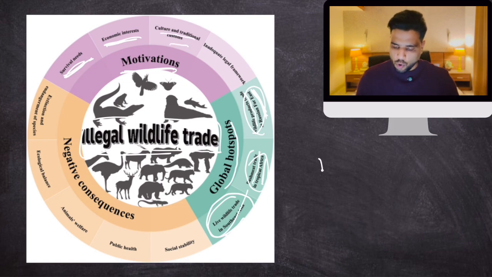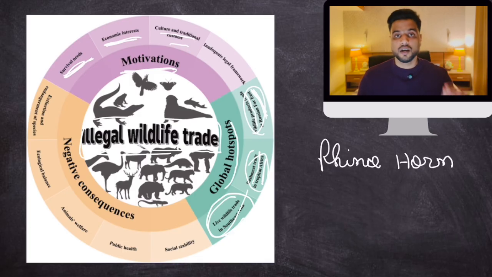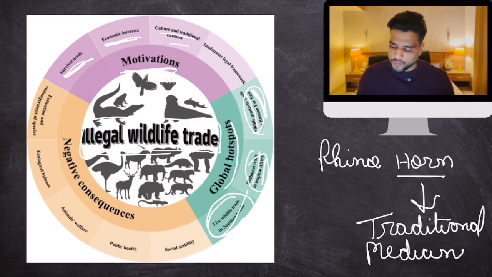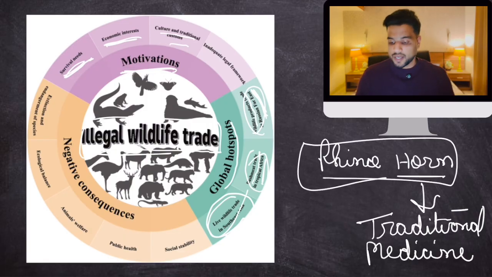You know, the horn of the African rhino is used in traditional medicine of China and Southeast Asia. So people who practice traditional medicine, like the traditional medicine of India is Ayurveda. Similarly, Southeast Asia and China have traditional medicine. In that, a very important ingredient is made from rhino horn. But rhino horn is illegal. So they buy this rhino horn via smuggling, illegal trade. So there are various examples like this.